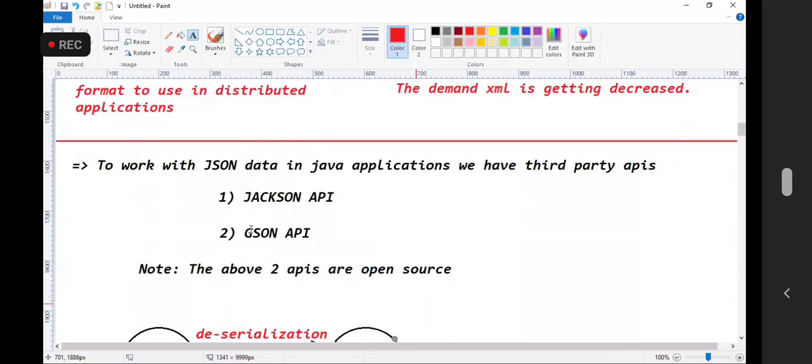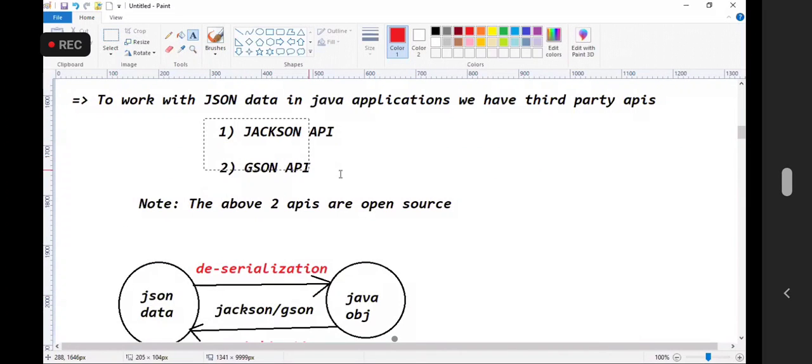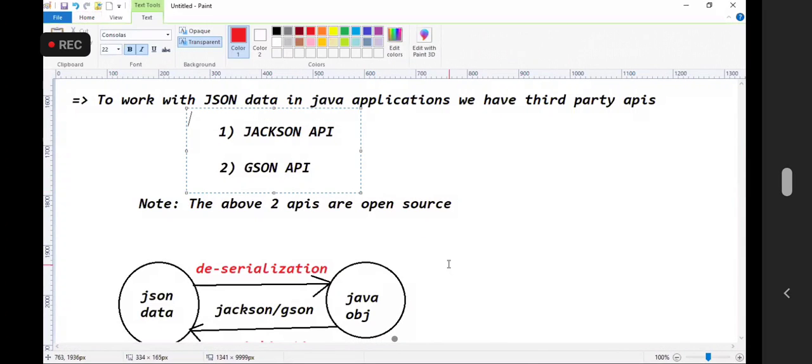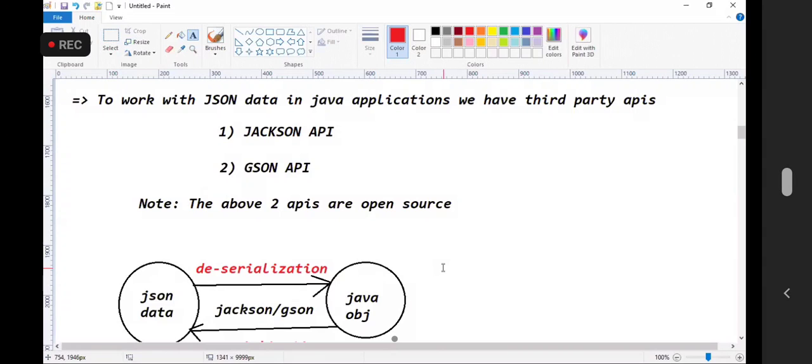Now tell me, are Jackson and JSON available in Java, or are these third-party APIs? Third-party. What about JAX-B? Is JAX-B a Java API or a third-party API? JAX-B is a Java API, but Jackson and JSON are third-party APIs.